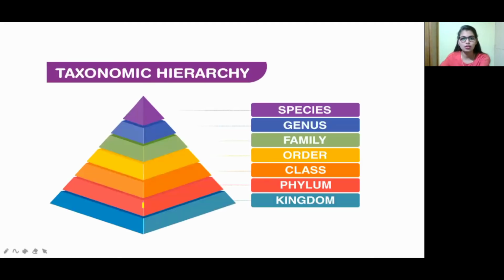Now this is the taxonomical hierarchy. Taxonomic hierarchy includes kingdom, phylum, class, order, family, genus, and also species. Hierarchy means nothing but what? From high to low. Kingdom has many things, and within that kingdom we can take somewhat smaller groups. Like this, we go down to the smallest one, that is species. So let us see how it applies to human beings.